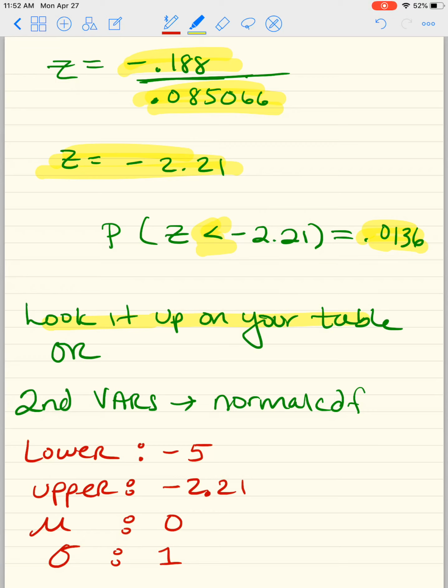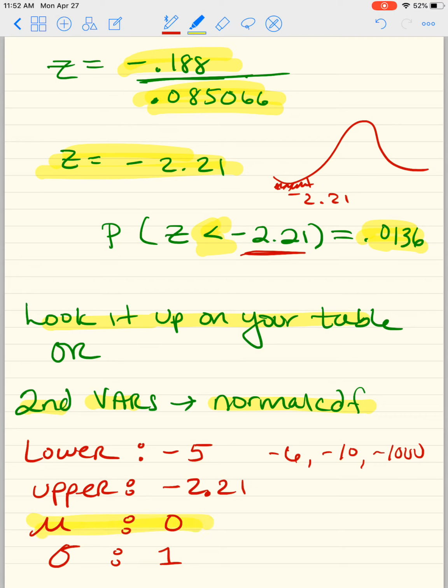Or if you don't want to look it up on your table, you could press second vars, normal CDF. Your lower could be negative infinity if you want. We know that z-scores don't go past about negative 3.5, so I chose negative 5. This could be negative 6, negative 10, negative 1,000. Doesn't matter. Your upper is this guy, because remind yourself what you're looking for. This is negative 2.21. You want this p-value here. This is standard, so your mu is 0 and your sigma is 1. And then you get a p-value of 0.0136. Or you could just look it up on your table.